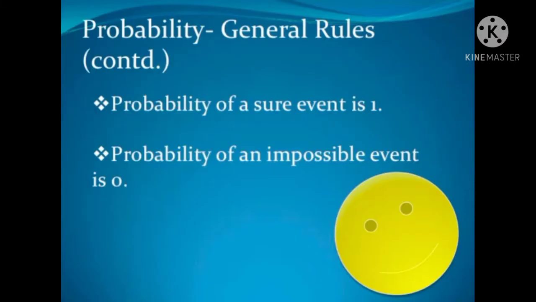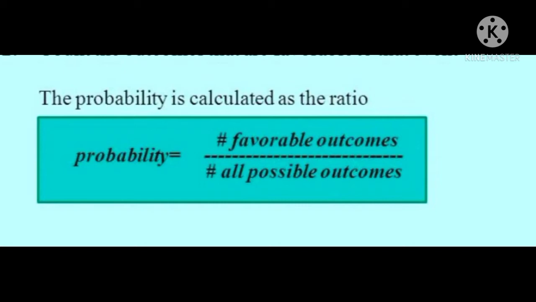General rules of probability: the probability of a sure event is 1 and the probability of an impossible event is 0. Probability is calculated as the ratio of favorable outcomes divided by all possible outcomes. These are some important definitions in probability.